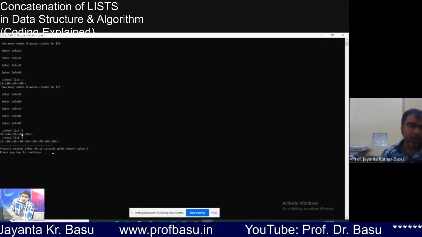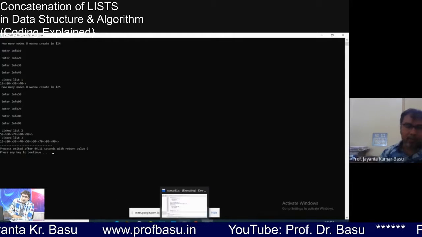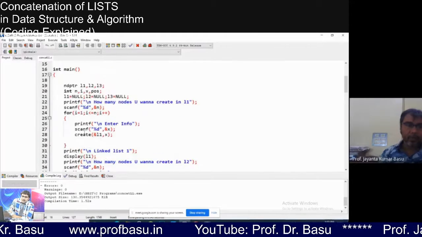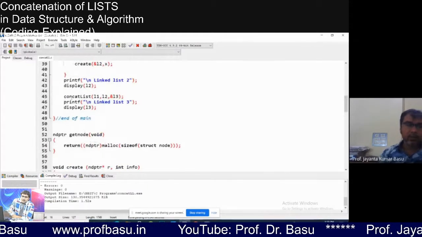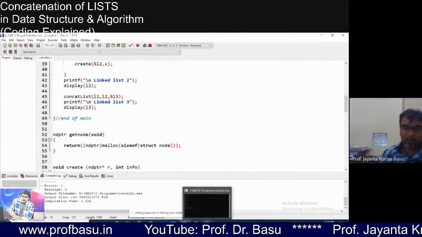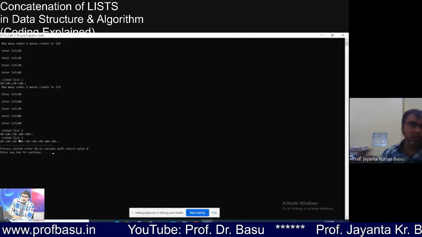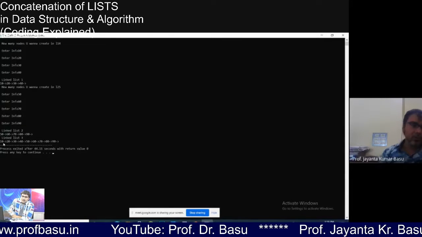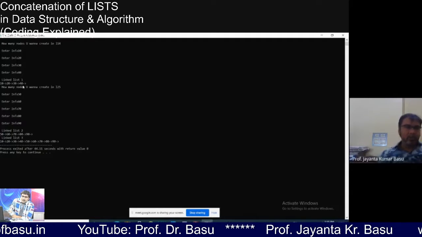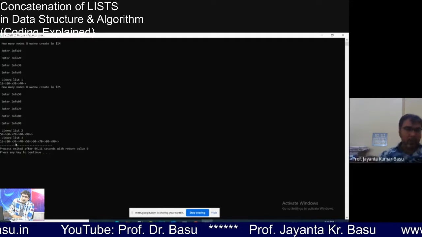Now after we call the function concatenate list, this function returns linked list 3, with all the nodes from list 1, 10, 20, 30, 40.